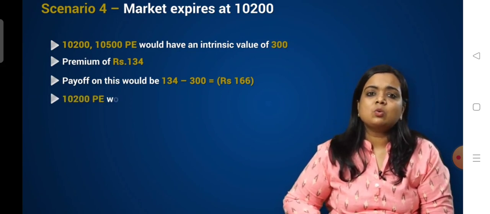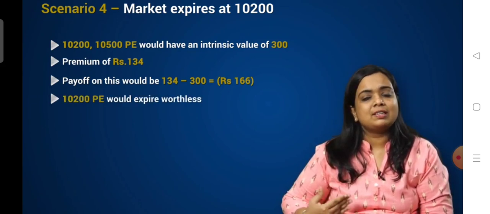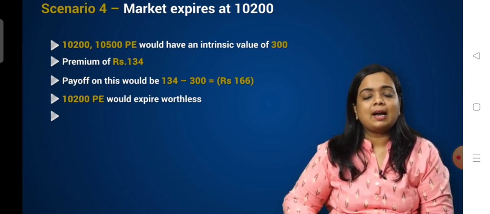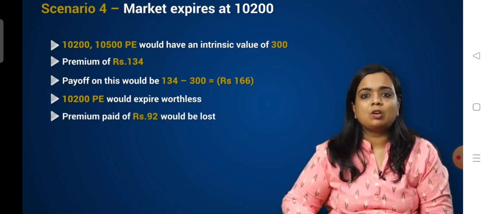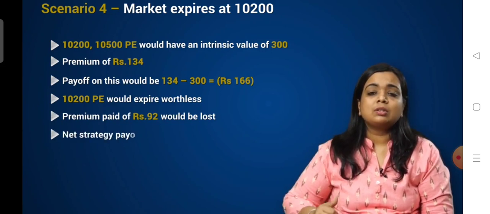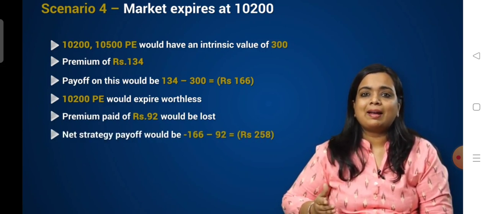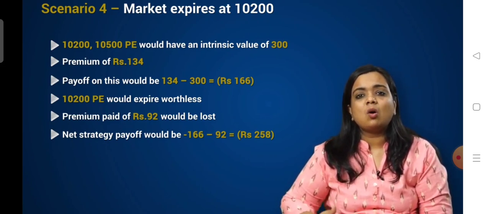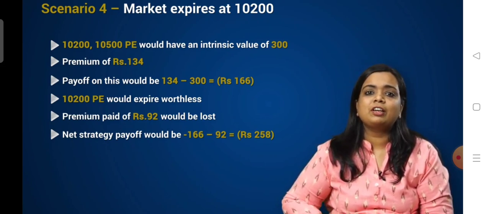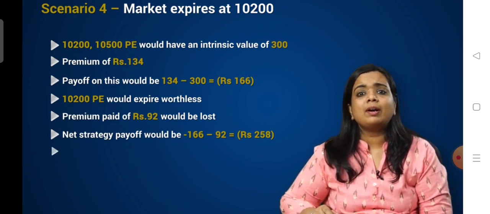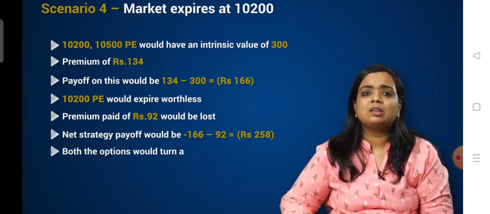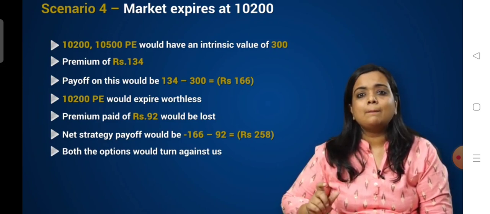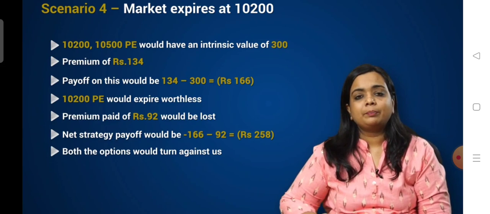The 10,200 put option will expire worthless. It has no intrinsic value. Hence, the entire premium of 92 rupees would be lost. So, the net strategy payoff would be minus 166 minus 92, which is a loss of 258 rupees. This is a point where both the options will turn against us. So, the loss is the maximum at this point.